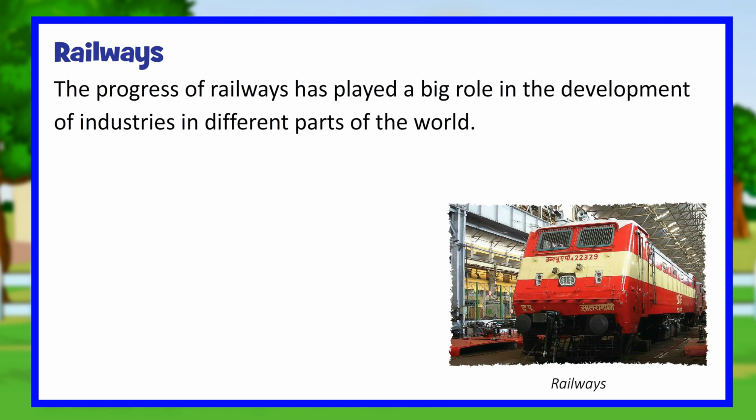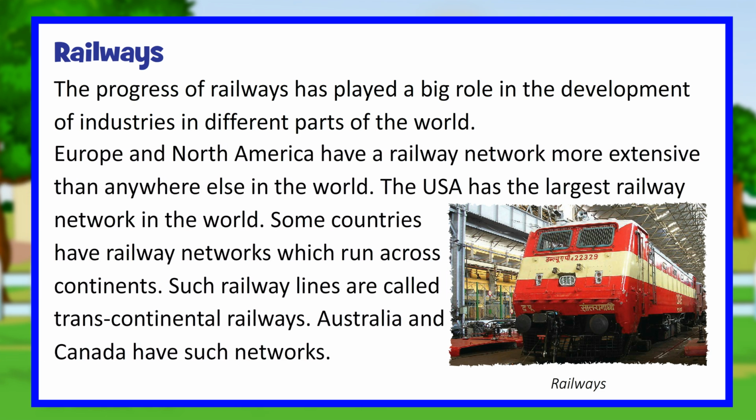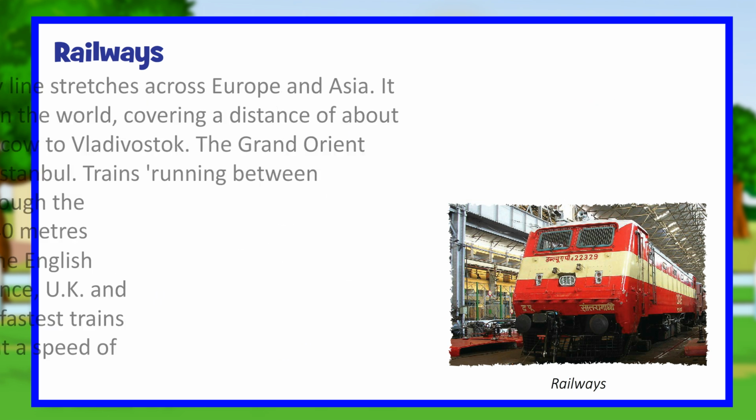The progress of railways has played a big role in the development of industries in different parts of the world. Europe and North America have a railway network more extensive than anywhere else in the world. The USA has the largest railway network in the world. Some countries have railway networks which run across continents. Such railway lines are called transcontinental railways. Australia and Canada have such networks.